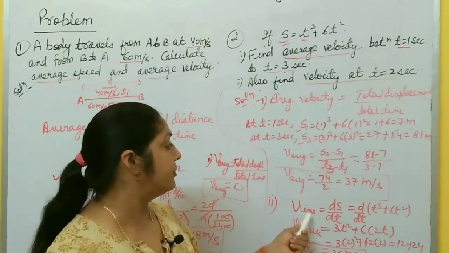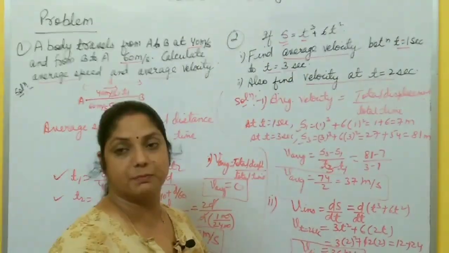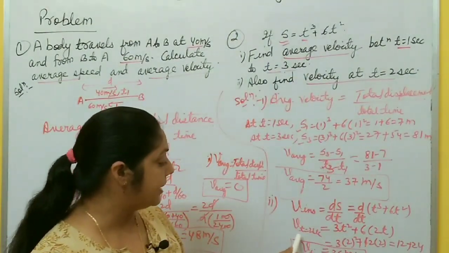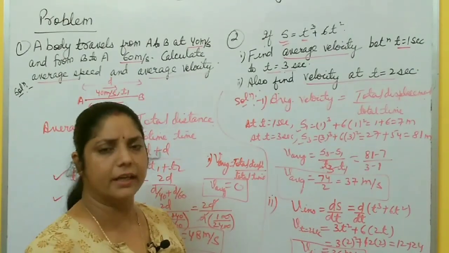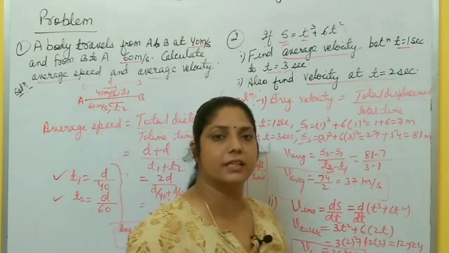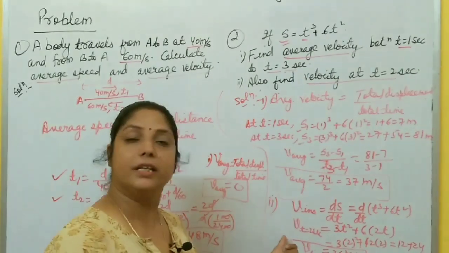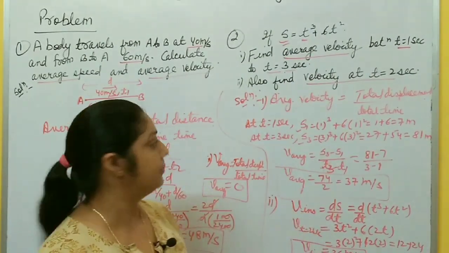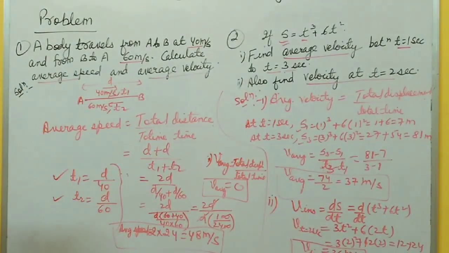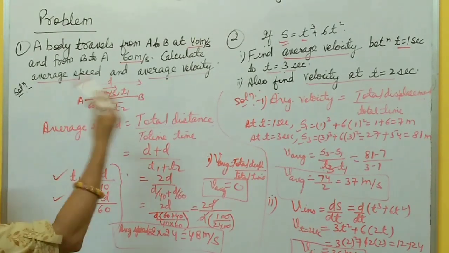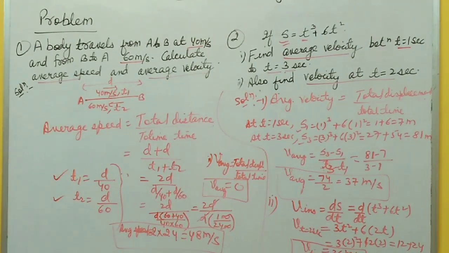It means you have to differentiate that displacement with respect to time and put the value of the time at which you have to calculate. T equal to 2 seconds, T equal to 1 second, T equal to 3 seconds. At any time you have to calculate instantaneous velocity using this formula. Hope it's clear to all of you how you calculate average speed, average velocity, instantaneous velocity right now.